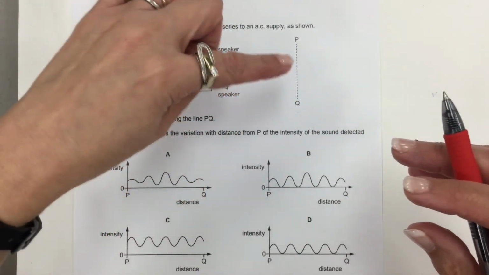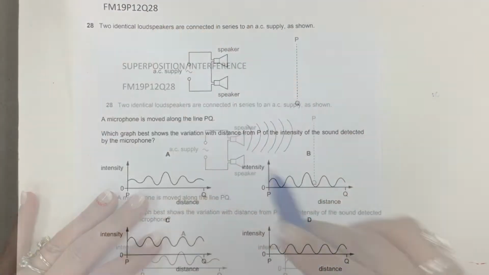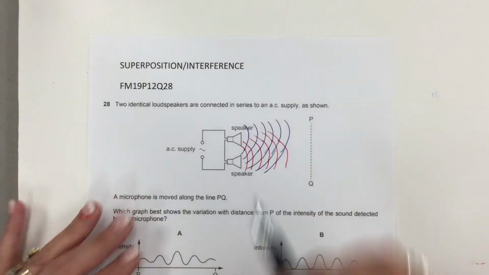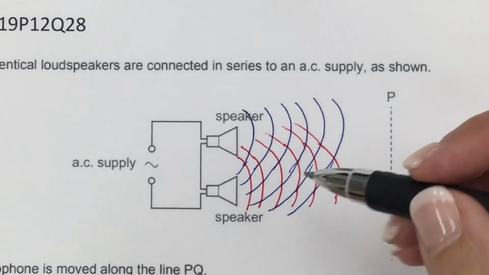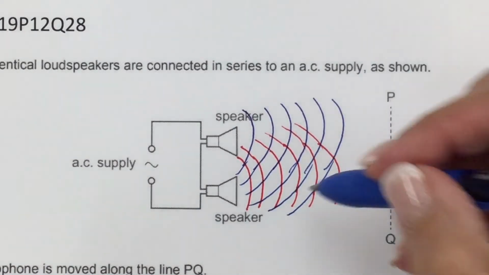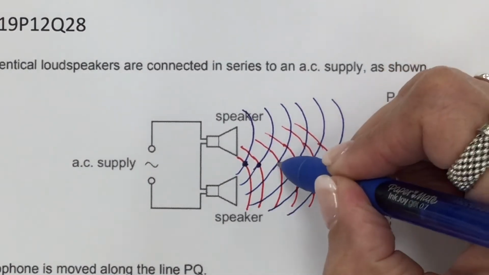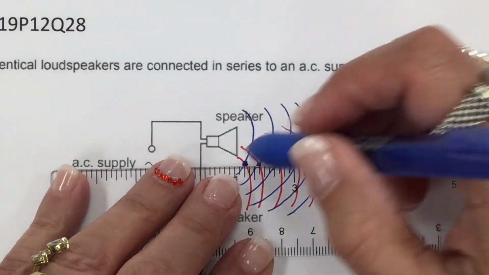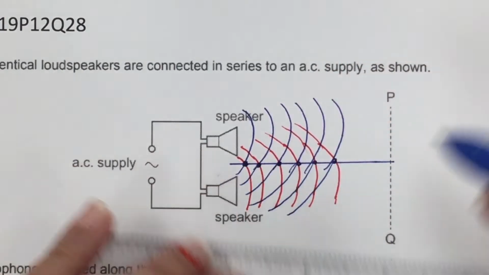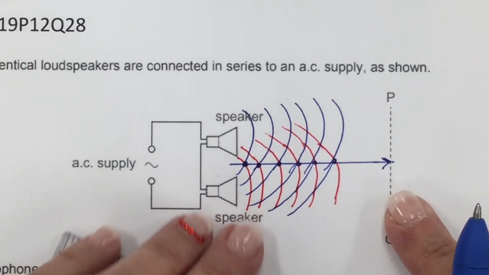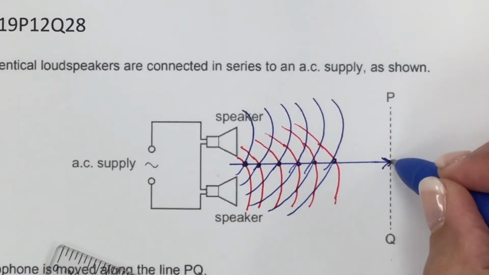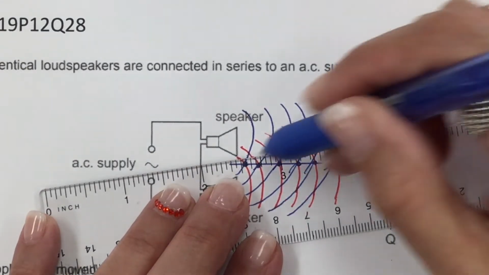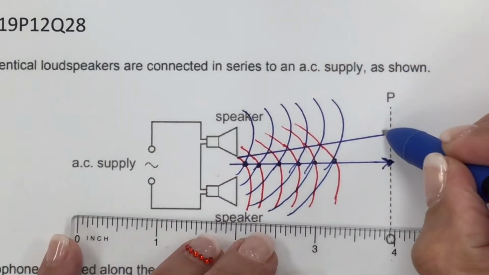So let's see what is the result on this kind of screen. Roughly, this is a sound wave emitted by this speaker. Crests meet with crests right here. As you see, crest with crest, crest with crest, crest with crest. And then we are going to have a maximum line with constructive interference that is going to arrive in this screen.